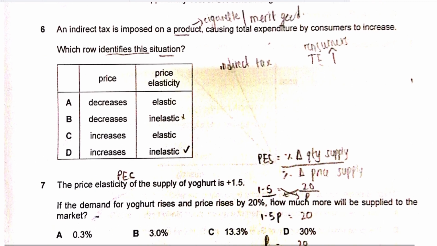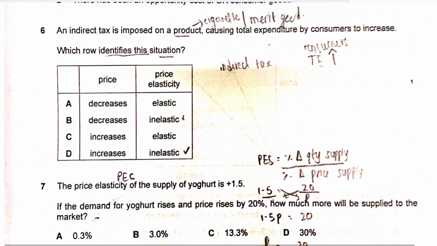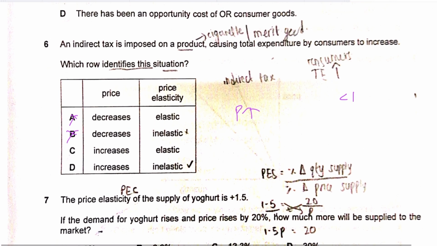Question number 6 says an indirect tax is imposed on a product, causing total expenditure by consumers to increase. Which row identifies this situation? Now, an indirect tax is an expenditure tax imposed on the product that would cause your supply to shift to the left, causing the price to go up. As far as the price is concerned, the answer should either be C or D, because the price should definitely go up. If the price goes up, and if the demand is inelastic, that is, if the PED is less than 1, then your quantity demanded is going to contract, but relatively less. So the price effect is more than the quantity effect.